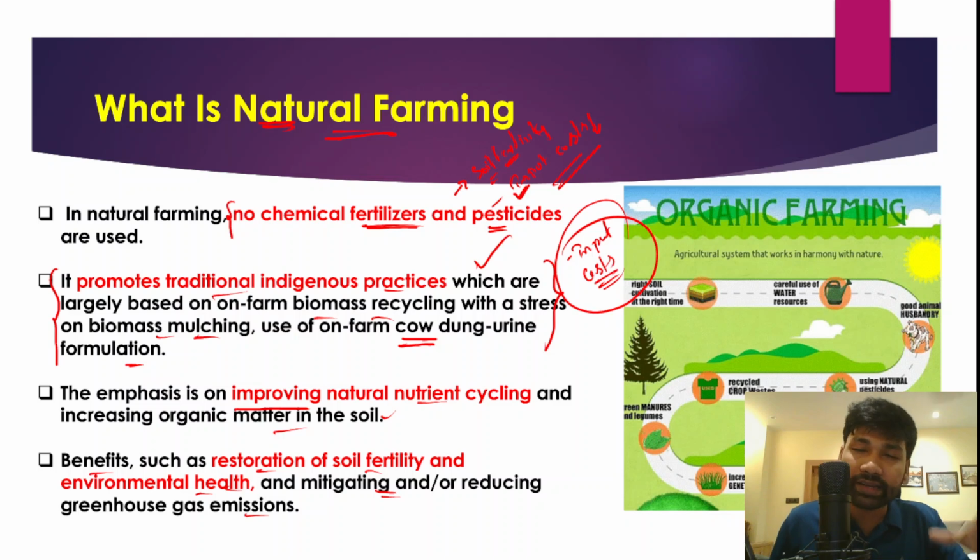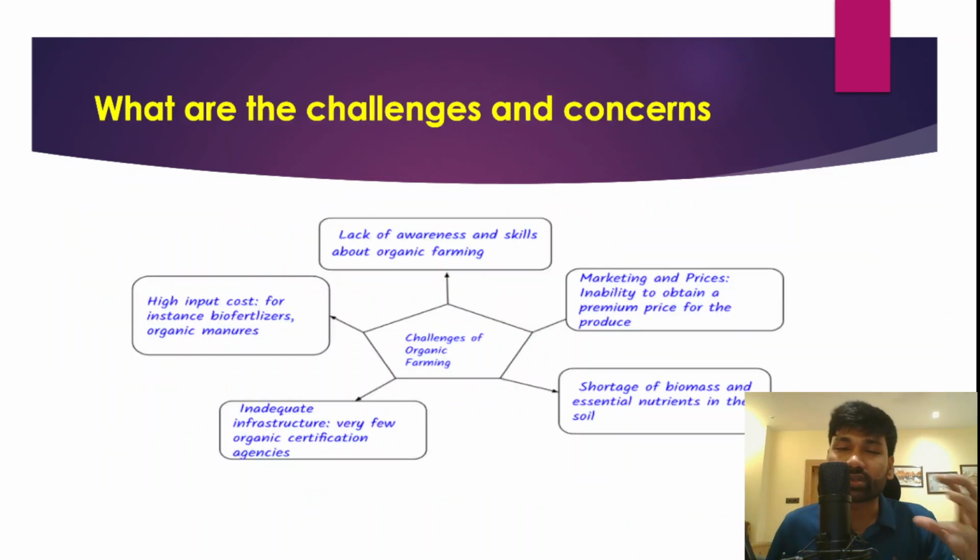Now, the agriculture sector is one of the largest contributors of greenhouse gases such as methane into the atmosphere. However, through natural farming, when we use water resources in a more efficient manner, that would reduce the greenhouse gas potential of agriculture as well. So therefore, it is very important that we must focus on natural farming.